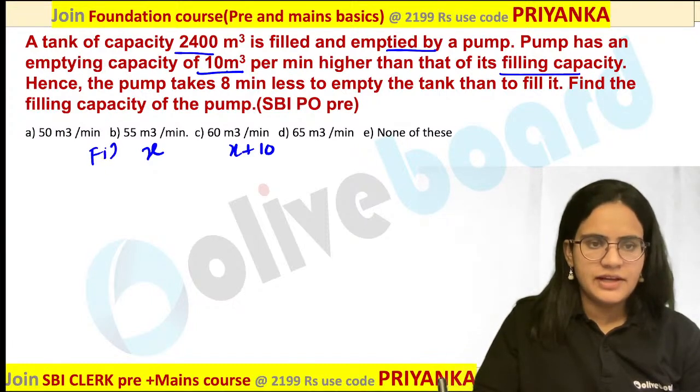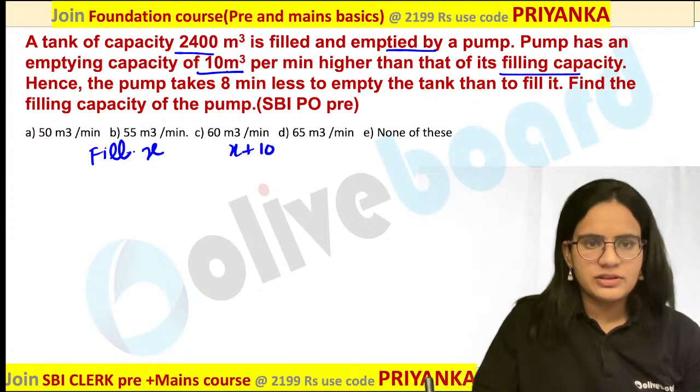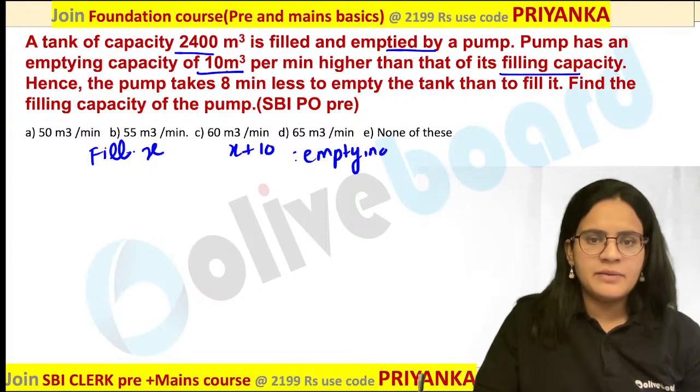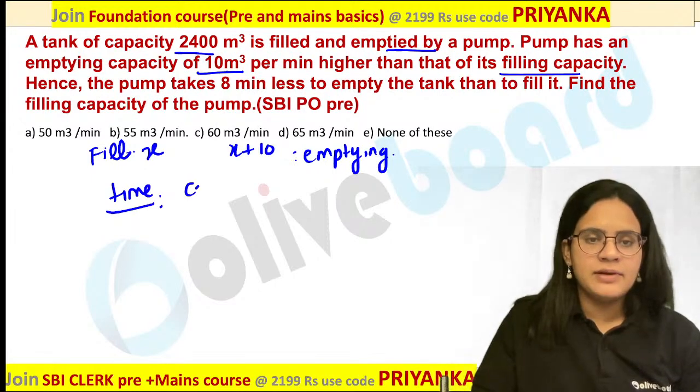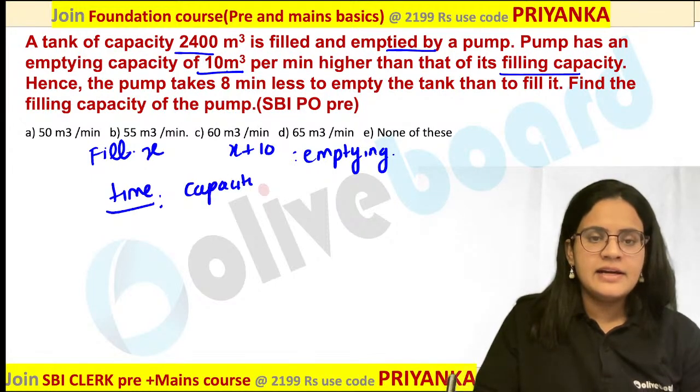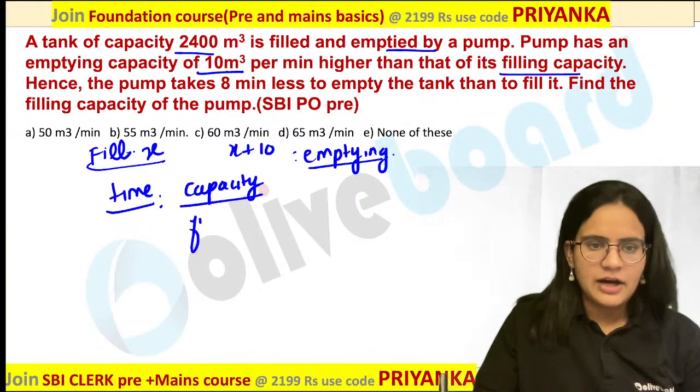So suppose this is the filling value. They have given that the emptying capacity is higher than the filling capacity. Now this part is very important. How to calculate the time? You have to write down capacity divided by its filling or emptying value. Are you getting my point?